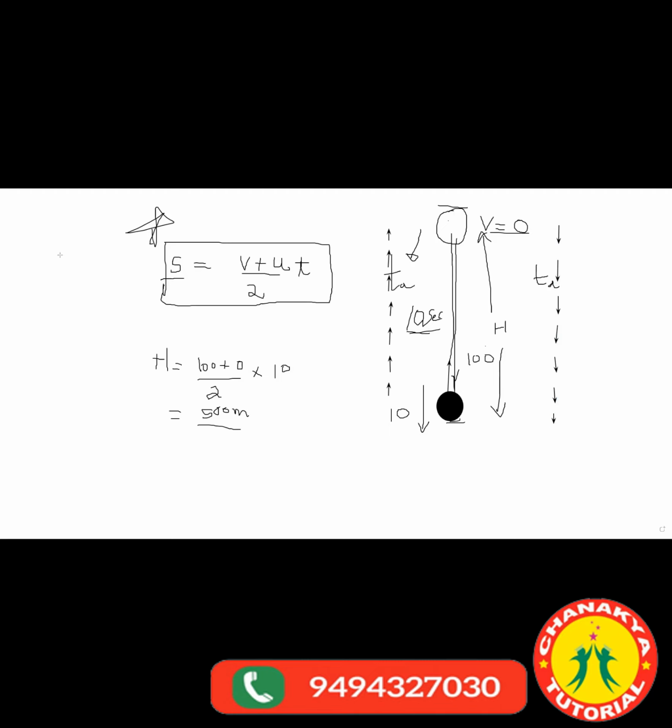So here the velocity was how much? 100. Then here it will become how much? 90 after 1 second. Then 80, then 70, then 60. Like that, after 10 times it becomes 0. Then again it starts -10, -20, -30. When it is about to reach your hand, the velocity will be -100.